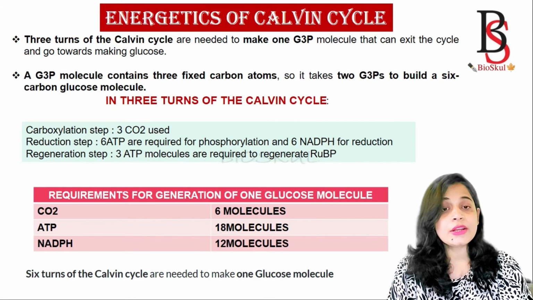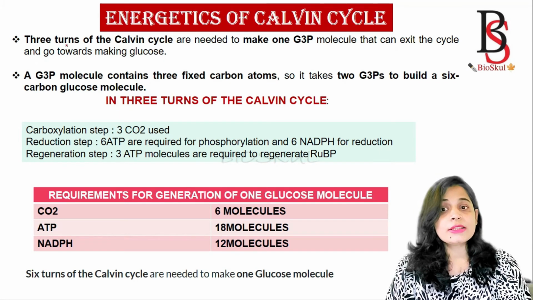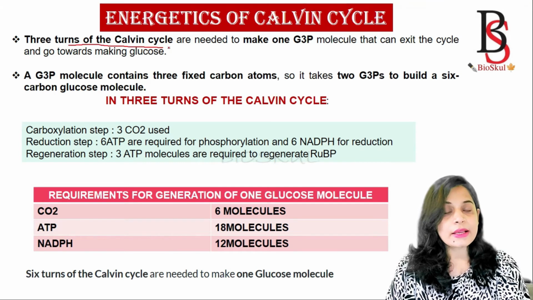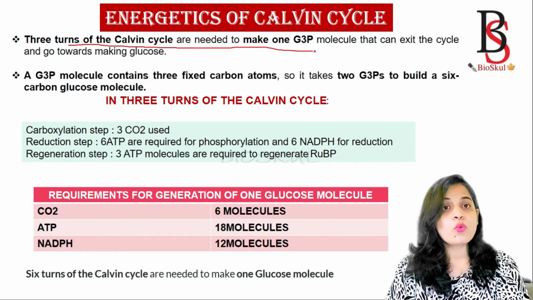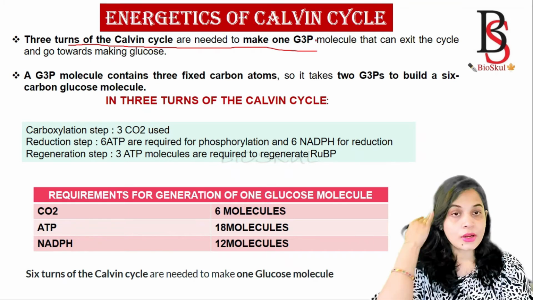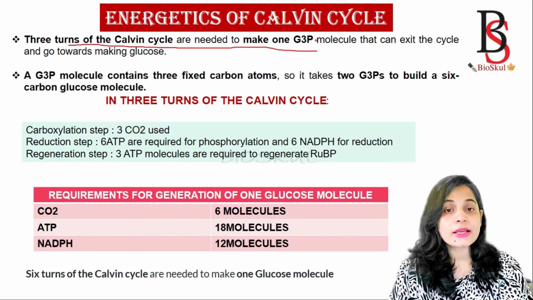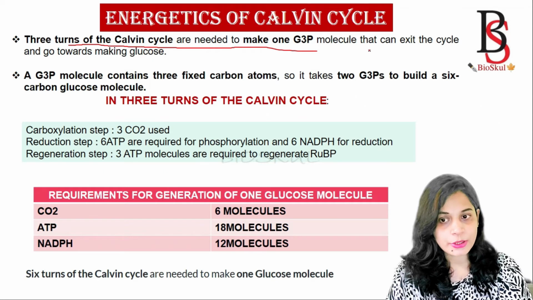Now we'll see the energetics of the Calvin cycle. As we have discussed, 3 turns of the Calvin cycle are needed to make 1 glyceraldehyde 3-phosphate molecule.